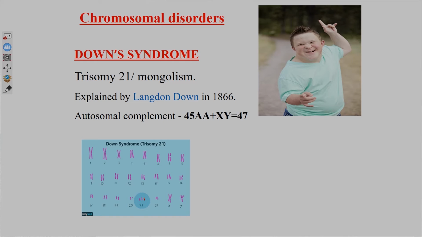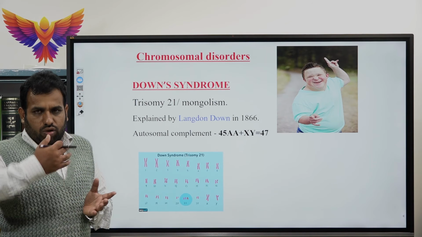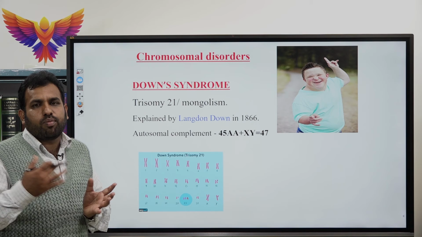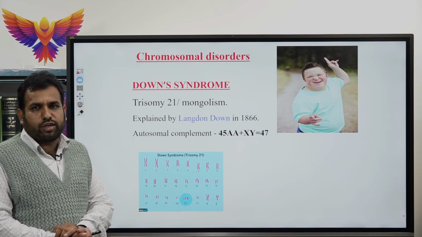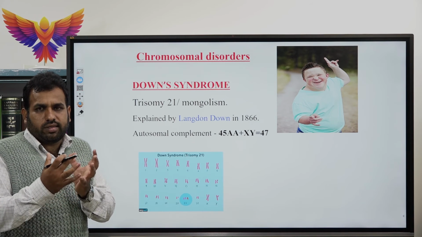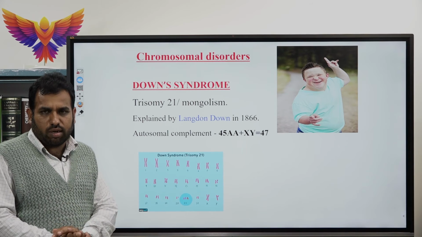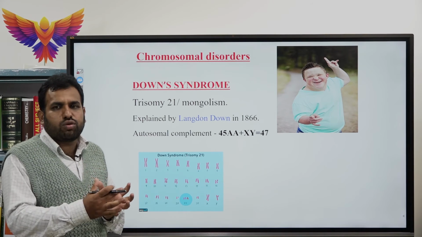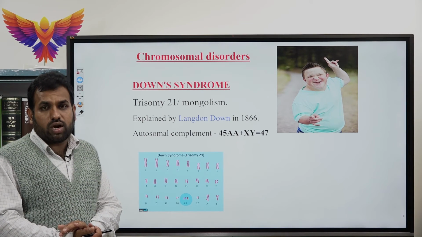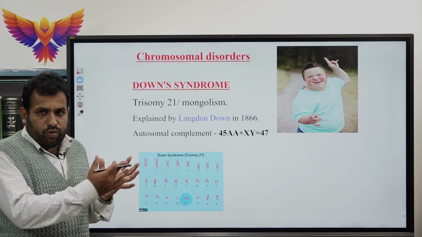So, next are the major chromosomal disorders. Chromosomal disorders mean an alteration in the number of chromosomes, that may be addition or deletion of chromosomes. The chromosomal disorders are aneuploidy or polyploidy. Aneuploidy means the change occurs in only one chromosome. If it happens to the whole set of chromosomes, that is called polyploidy. So, we will study one by one.